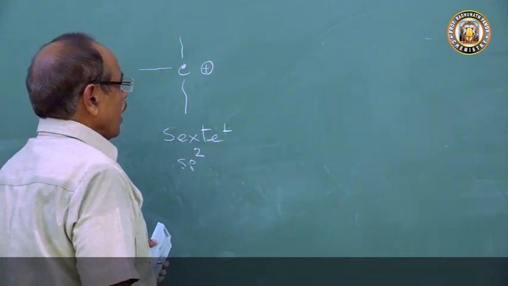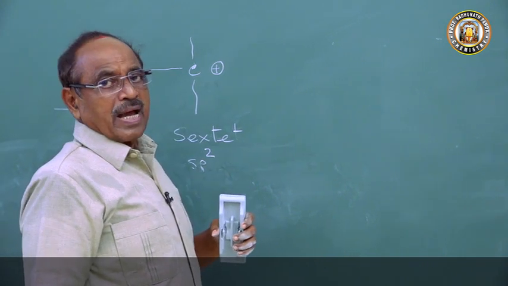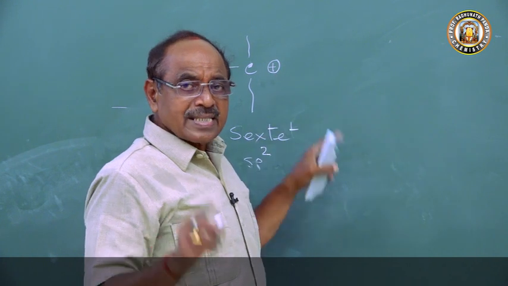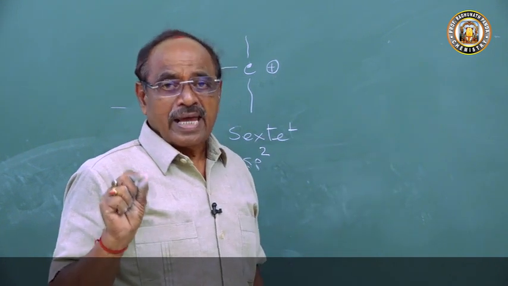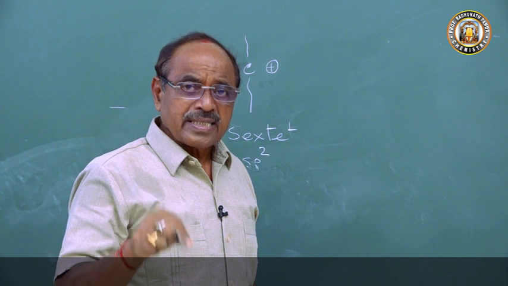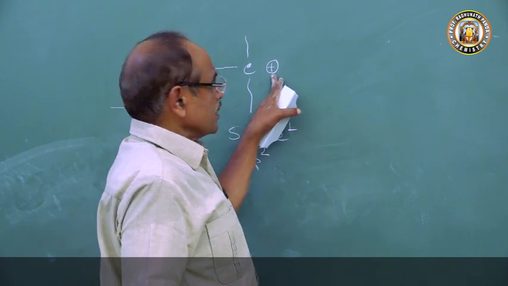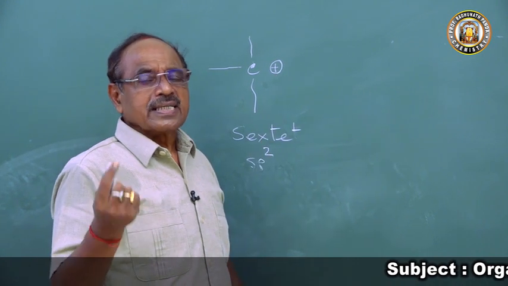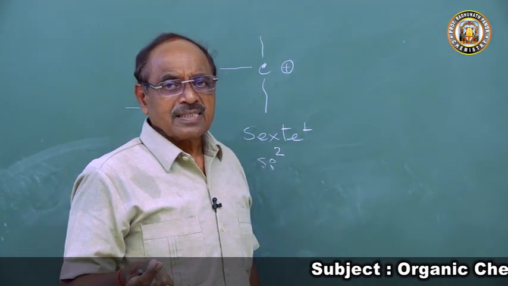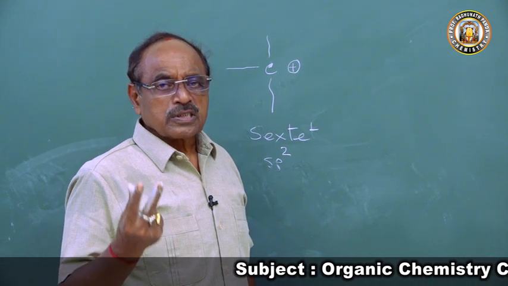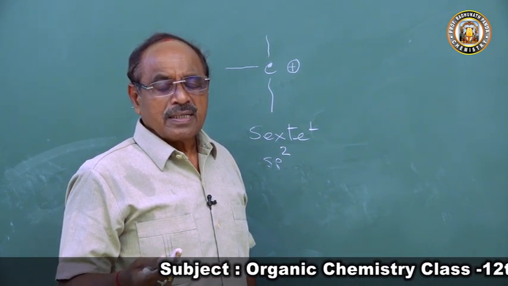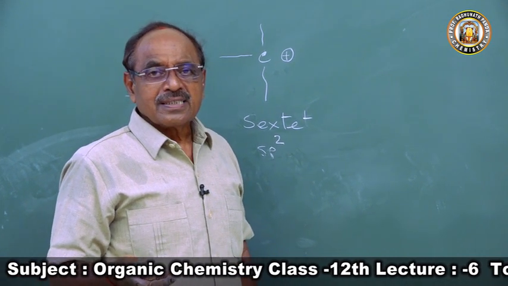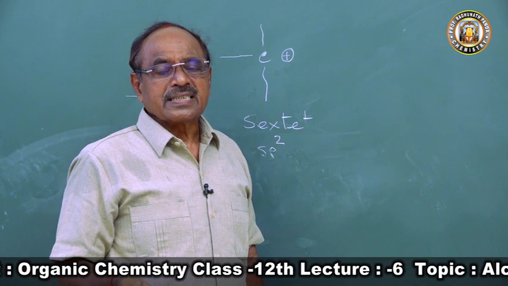And now the question comes, reactivity of carbonium ion. Carbonium ion has a positive charge, hence it is reactive. So any factor which increases the positive charge density of the carbonium ion increases its electron deficient character and increases its reactivity.